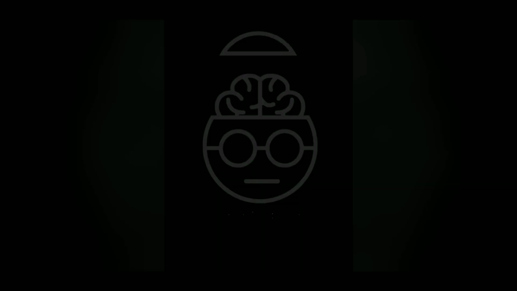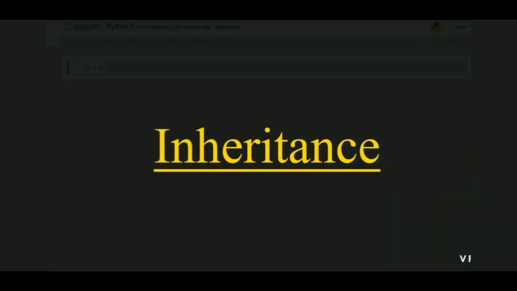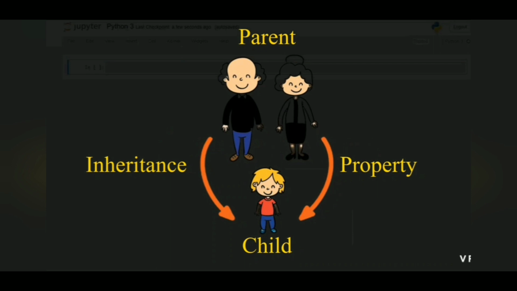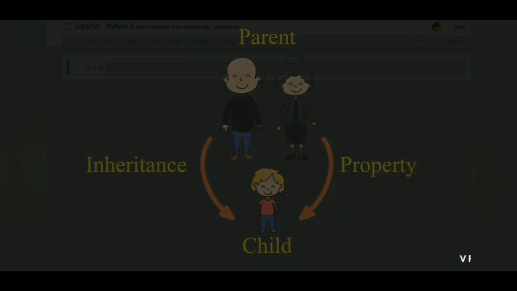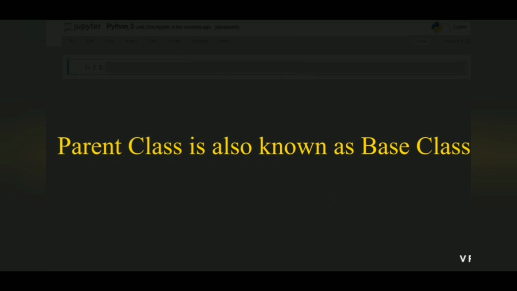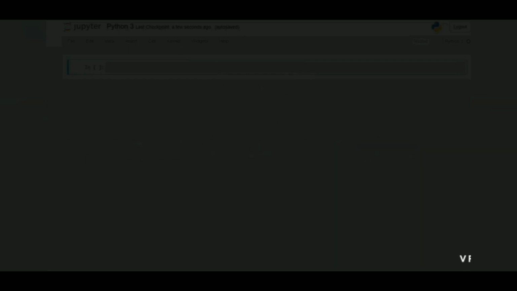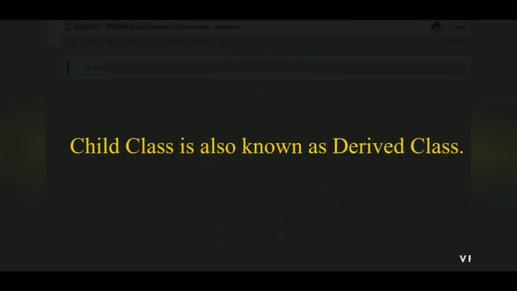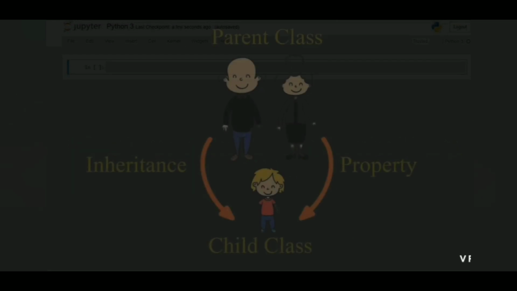Now we will discuss inheritance. Inheritance allows us to define a class that inherits all the methods and properties from another class. In Python we have two different kinds of classes: one is the parent class and the other is the child class. The parent class is also known as the base class, and it is the class from which a child class inherits. A child class is also known as a derived class.